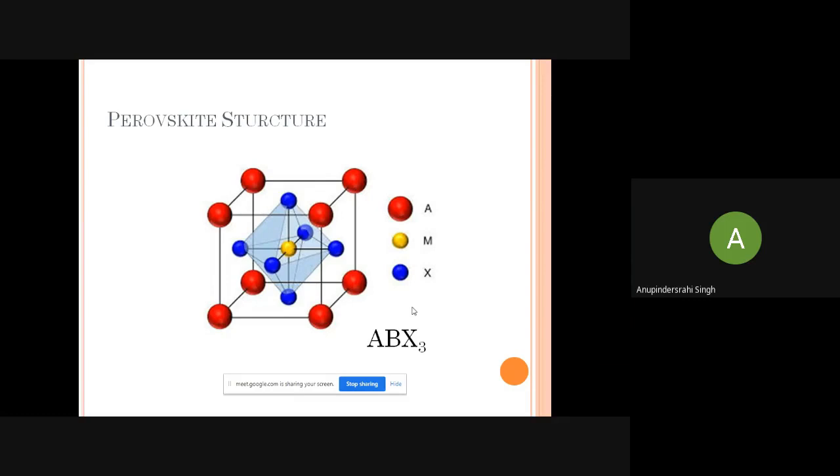So this distortion is not taking place by the octahedral or other things, but by default the lattice parameters of the crystal structure itself decide whether the material is basically dipolar or not. Later on, when we apply the electric field, that I will discuss further. When we apply the electric field, then octahedral distortion will take place.